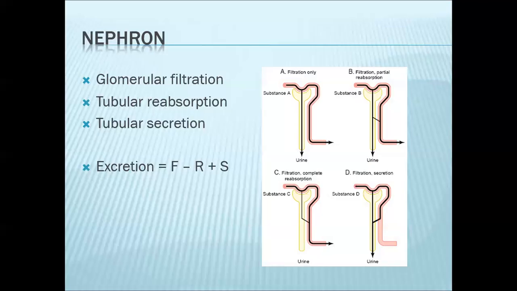For substance D, it is filtered. Now, some of it will be left in the blood vessels. Now, this substance will have to be secreted by the renal tubules. In the same manner, if you get a urine sample, substance D will also be present. Classic examples of this would be the various organic acids and bases being produced by the body. So typically, these are waste products.